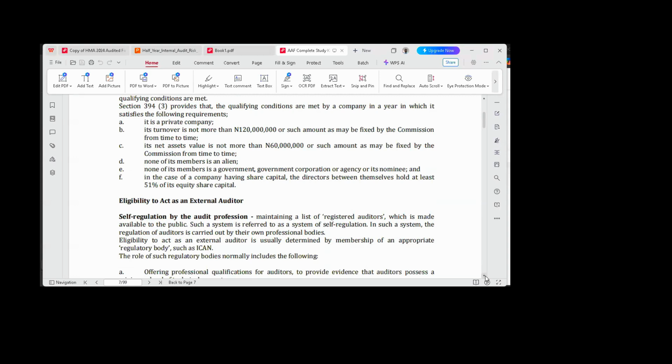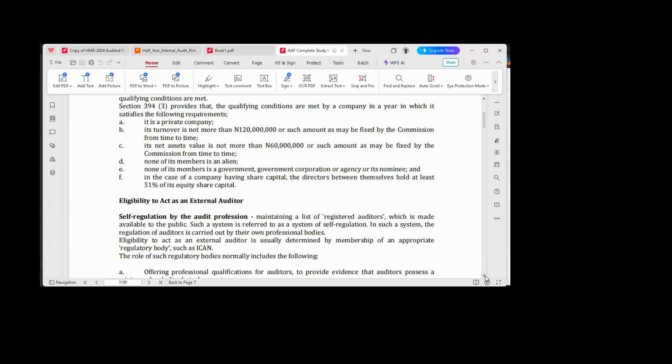Now, for you to act as an auditor in Nigeria, there are 2 approaches that are available. There are 2 ways you can get to act as an external auditor in Nigeria. But I will tell you the one we are using, and I'll tell you the ones we are not using. The 2 ways are either by self-regulation by the audit profession, or the second one, regulation by government.